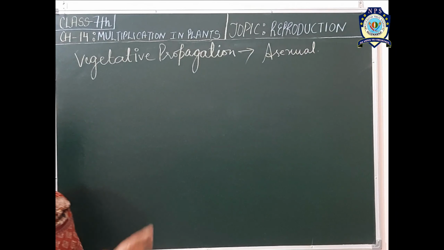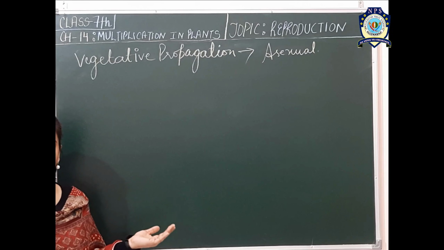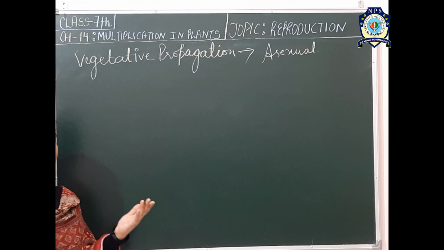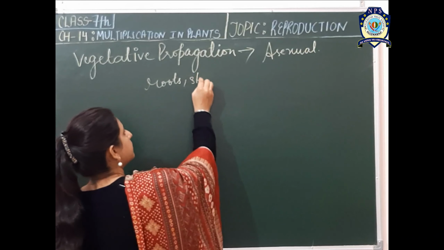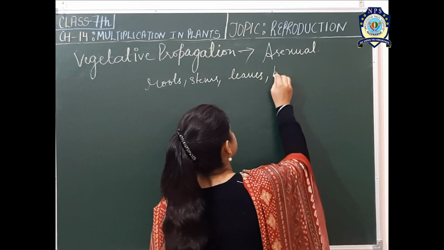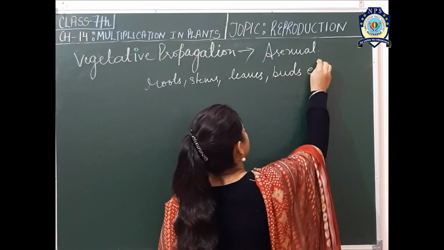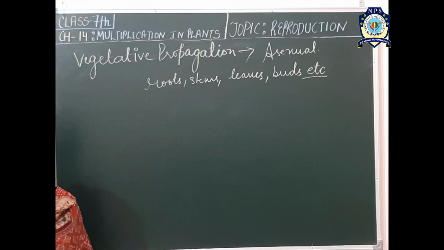But as it is exhibited by the plants, other than the sexual part of the plant, means other than the flower, parts like roots, stem, leaves, buds, they help in growth of the new plant.